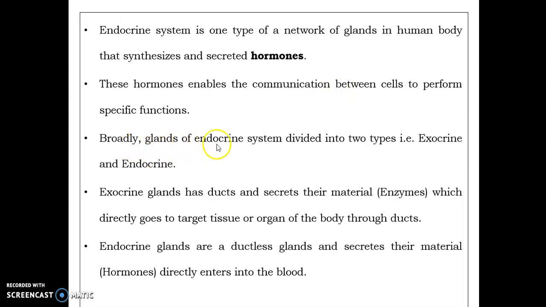Broadly, the glands have two main types. First one is exocrine and second one is endocrine. Exocrine glands are ductal glands which secrete their material, basically enzymes, which directly go to the target tissue or organ of the human body through these ducts, while the endocrine glands are ductless glands which secrete their material, basically hormones, which directly enter into the blood and show their activity.